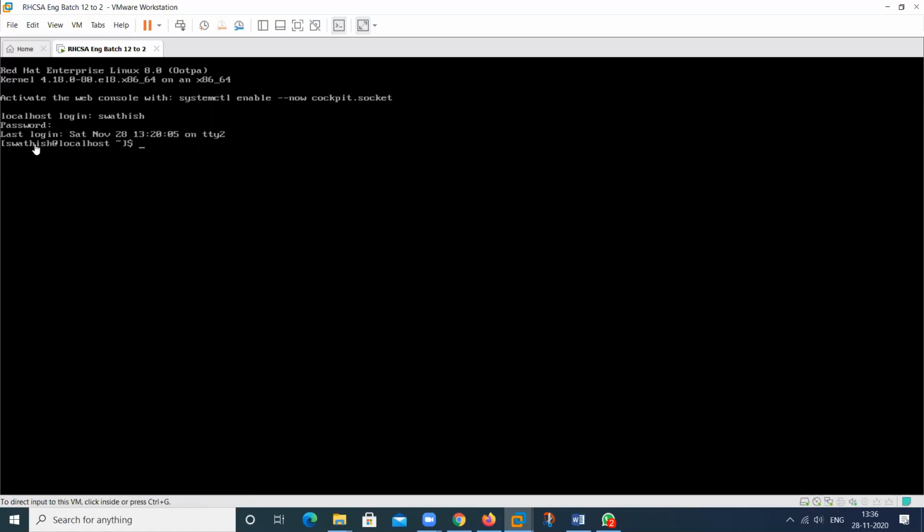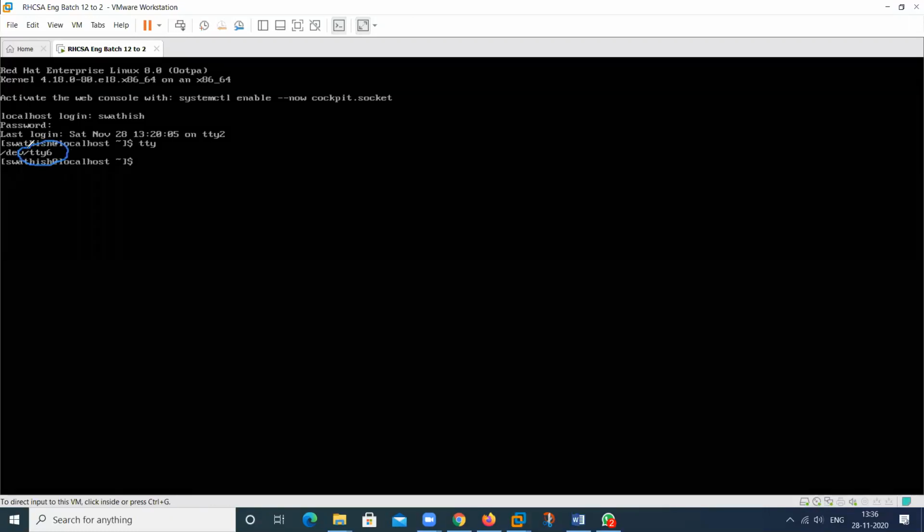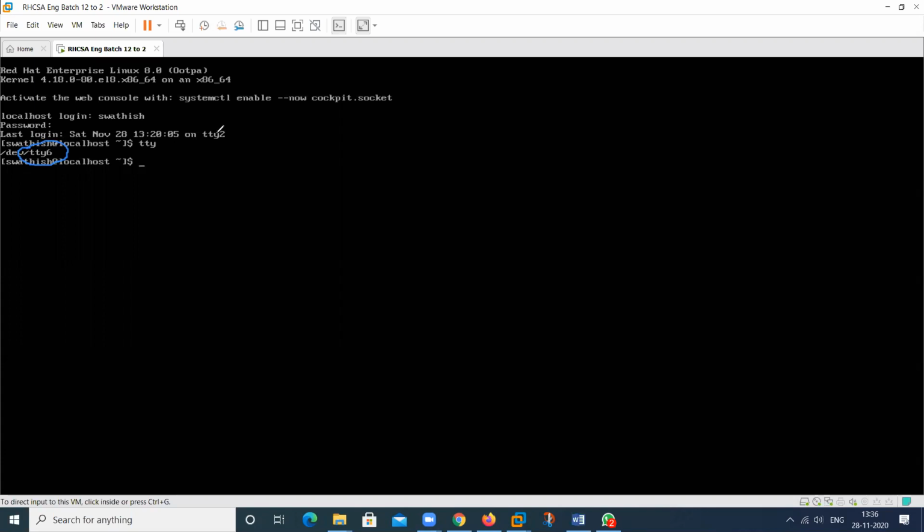So this user will be logged in by using this particular name. And in which particular console will it work? Type here tty. This will show me in which terminal this particular user is working.